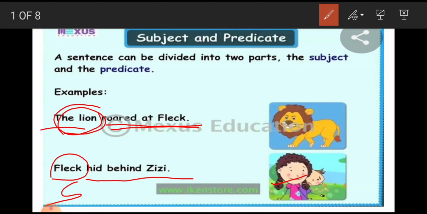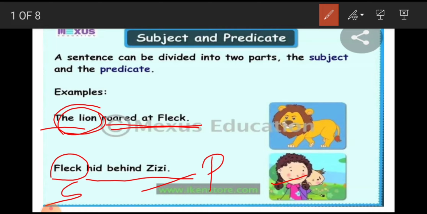Hid behind Zizi, this is our predicate. And this sentence is talking about Fleck, that is subject. Who hid behind Zizi? What answer do we get here? Fleck. So that is our subject part.